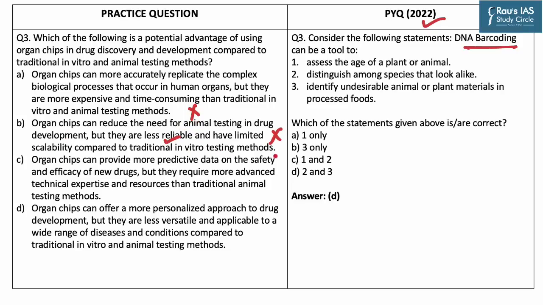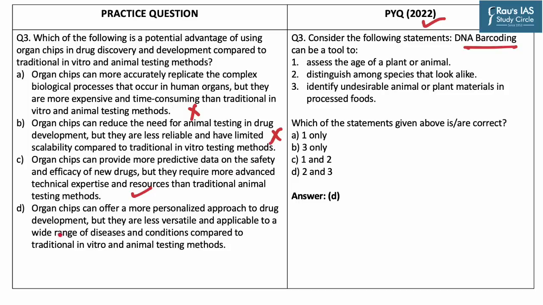The third statement is organ chips can provide more predictive data on the safety and efficacy of new drugs, but they require more advanced technical expertise and resources than traditional animal testing methods. Now this is a correct statement as organ chips require more advanced technical expertise and resources than traditional methods.